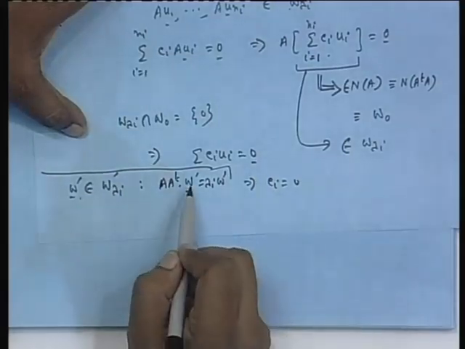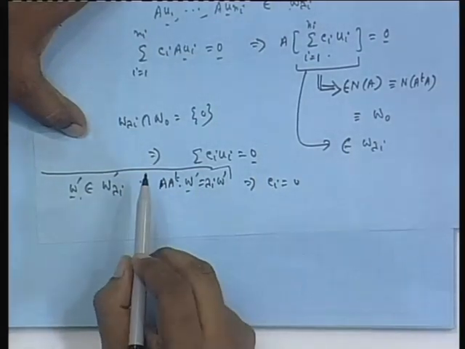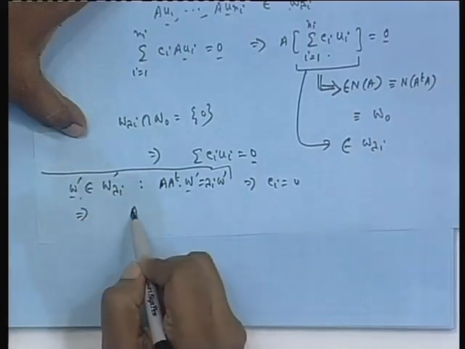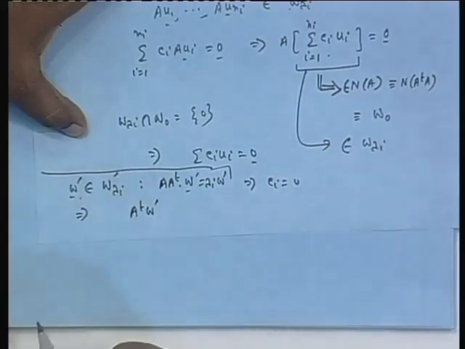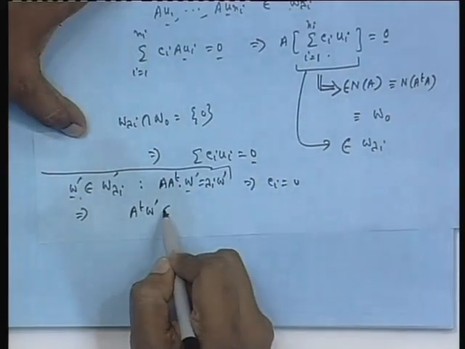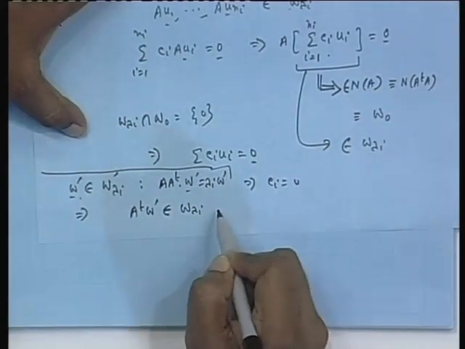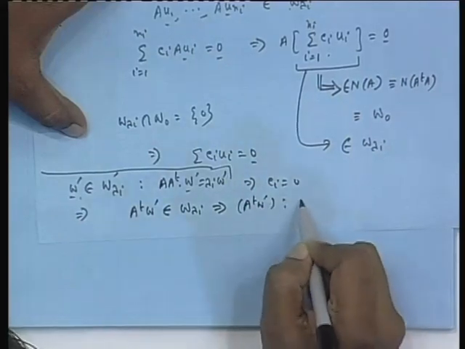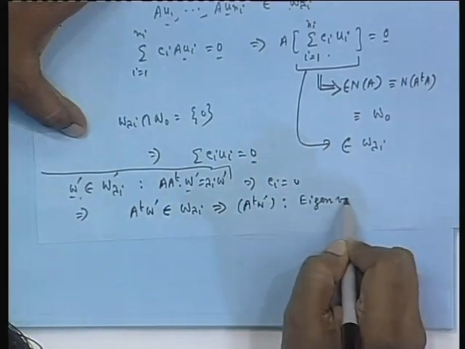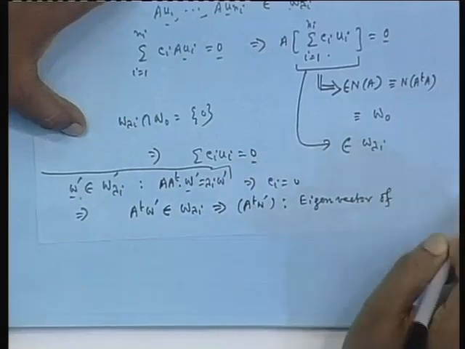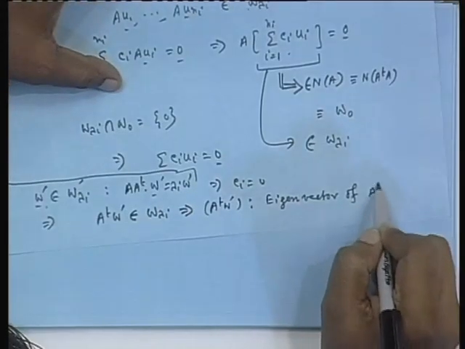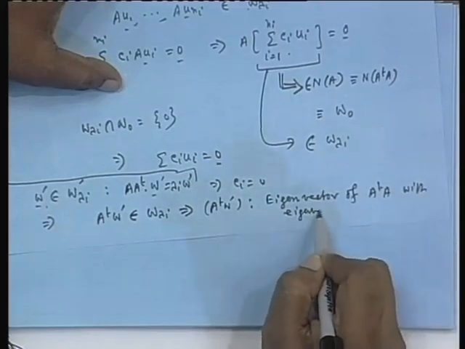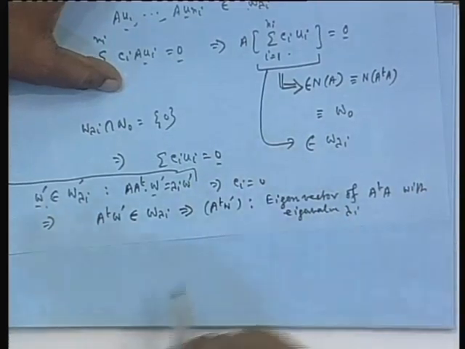But we have also seen that if W prime is an eigenvector of A transpose, then A transpose W prime, which belongs to W lambda_i, meaning A transpose W prime is an eigenvector of A transpose A with the same eigenvalue lambda_i. These are all done in the class previously.